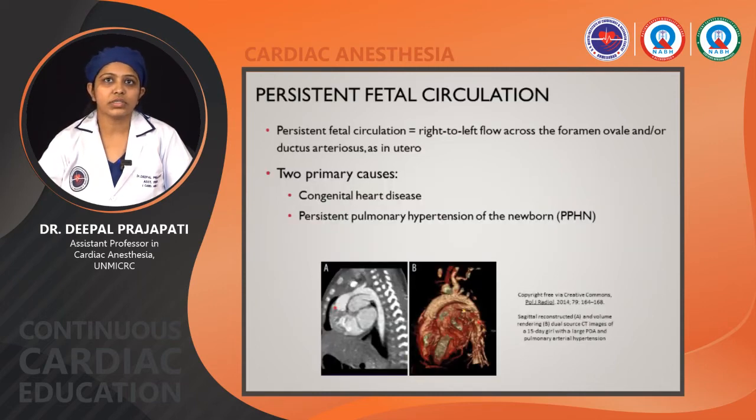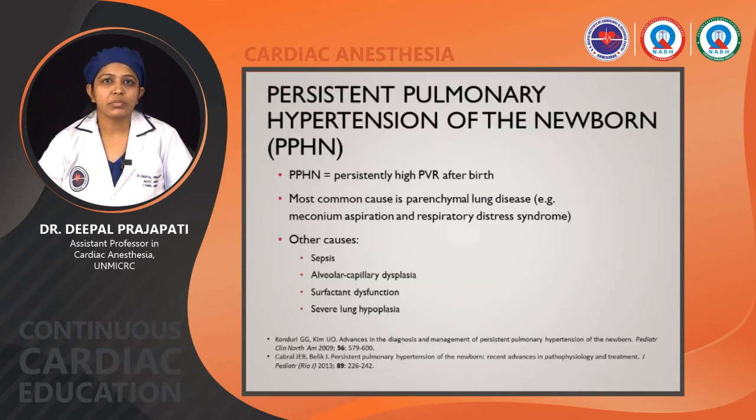Persistent fetal circulation means right to left flow across the foramen ovale and/or ductus arteriosus as in utero. There are two primary causes for it. One is congenital heart disease and the second one is persistent pulmonary hypertension of the newborn. It means persistently high pulmonary vascular resistance after birth.